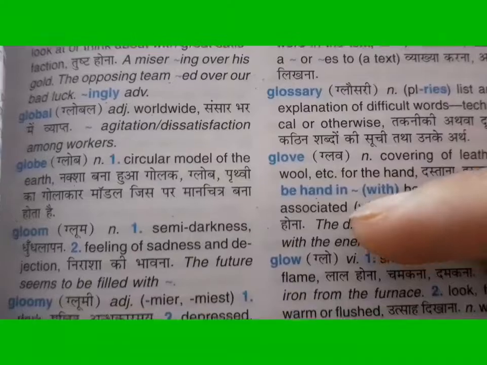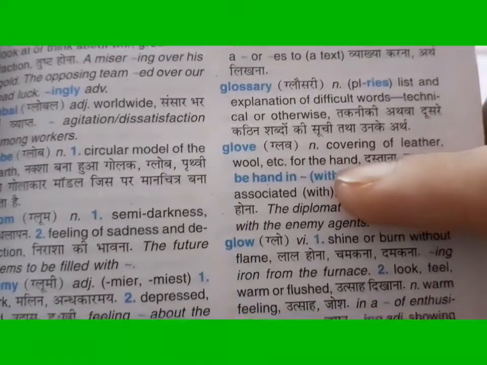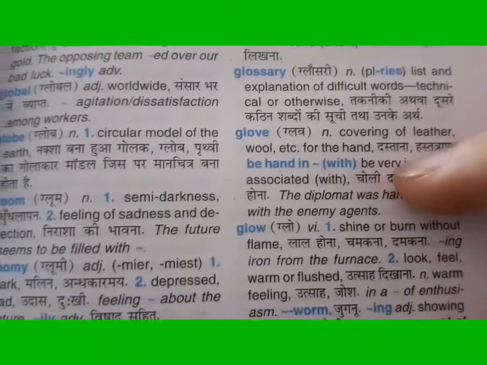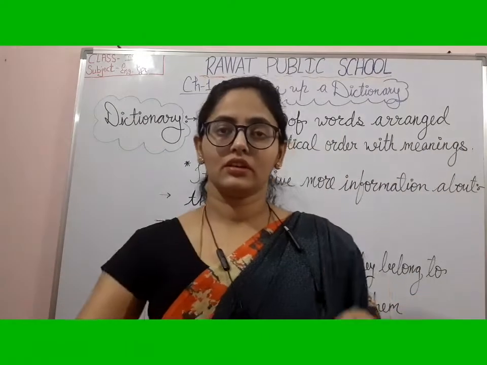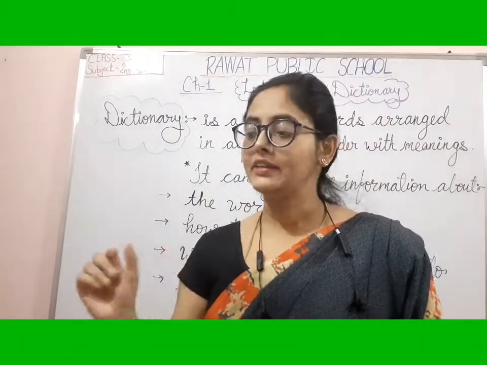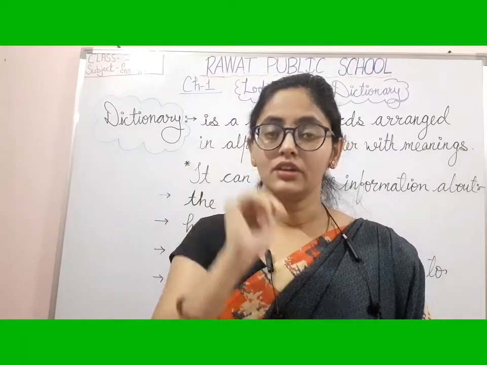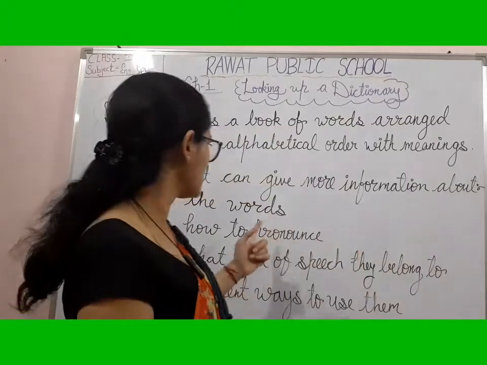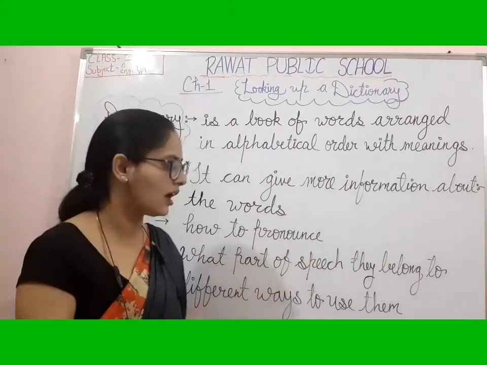This means it is a covering. And what is it covering? It is for the hand, to cover the hand, made of leather or wool. In Hindi we say dastana. Understand? I hope you understand that this word, glove, is a noun. And there is the pronunciation also, written as glove. So you learn the pronunciation and also the part of speech, that it is a noun.